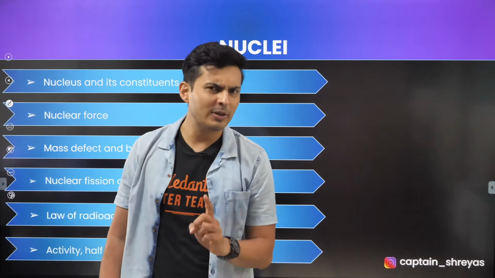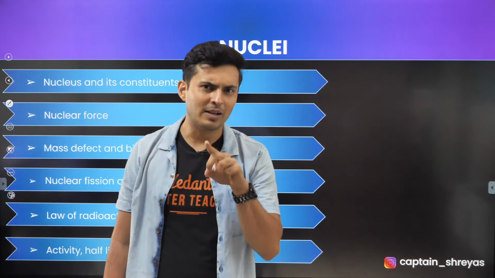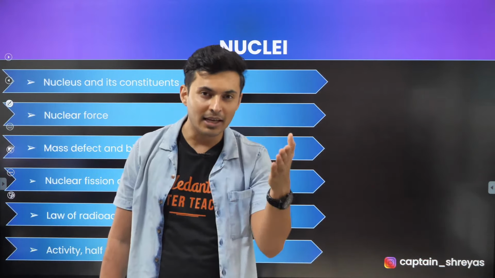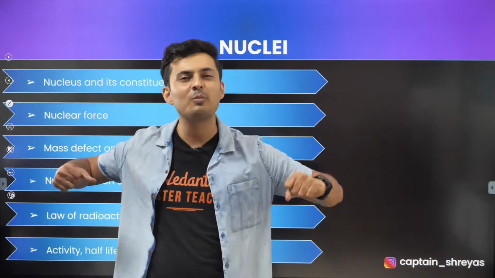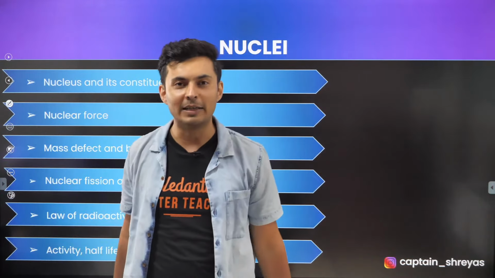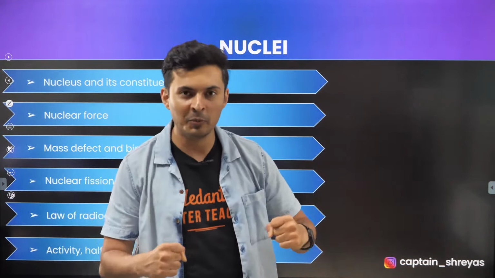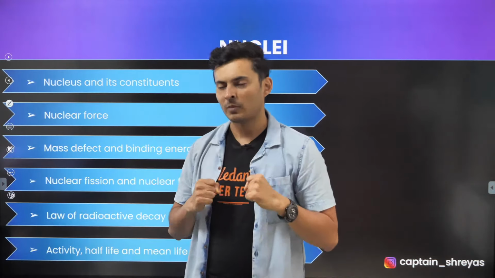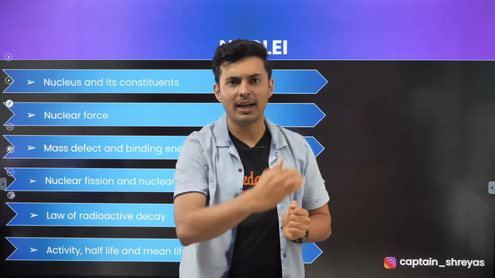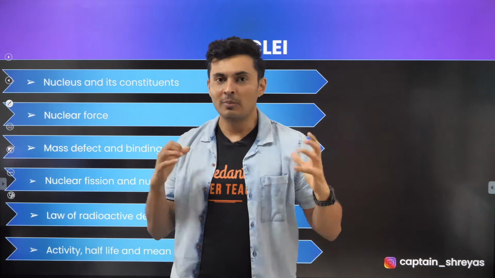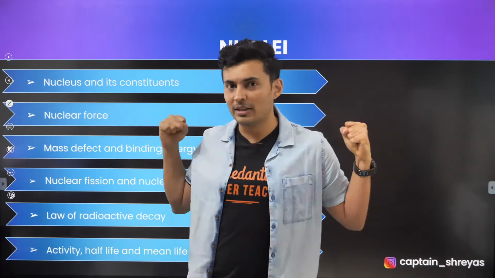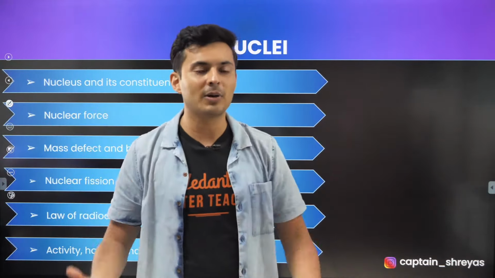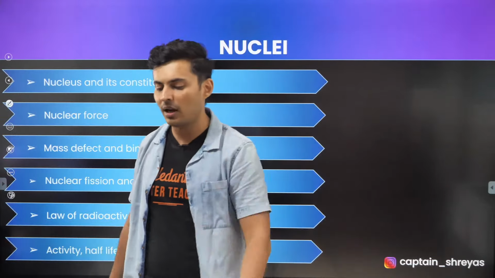Very good. And which one of them is the fastest out of alpha, beta and gamma? Gamma is the fastest. It travels at the speed of light. Then comes beta and then comes alpha. Alpha is bulky, a big fat elephant. It goes like this, doom, doom, doom. It is very slow. Gamma is tiny, like one ant-man it will go off. But these bulky elephants, alpha particles, when they hit the gas, they ionize it because it's like elephants knocking out gas molecules. So they have very good ionizing power.